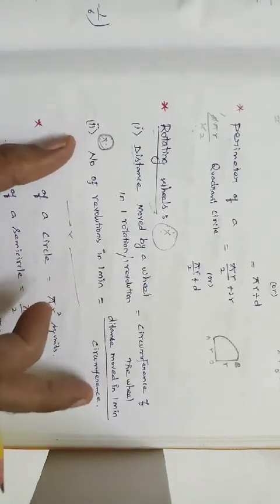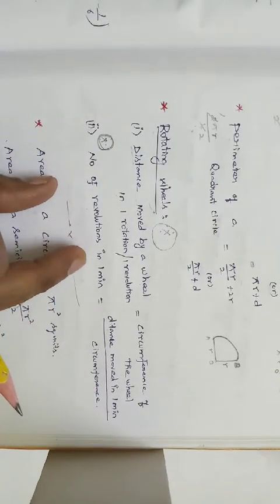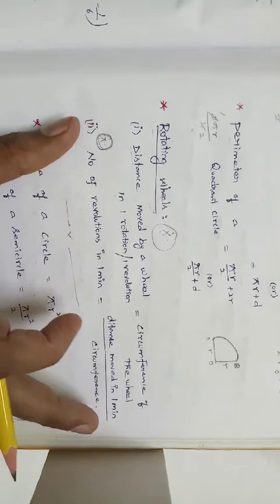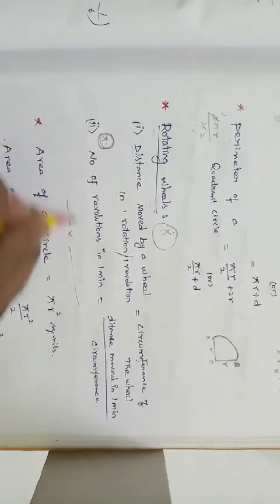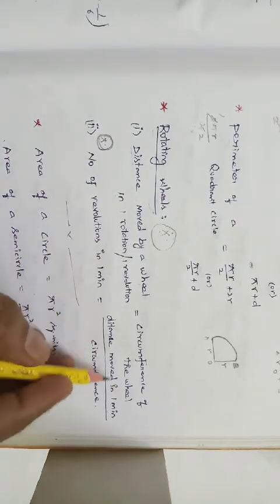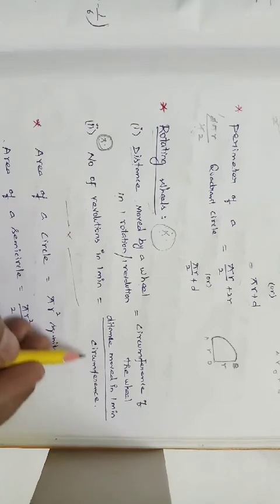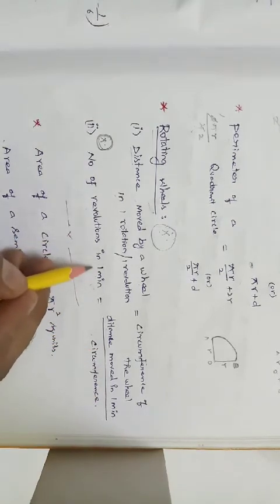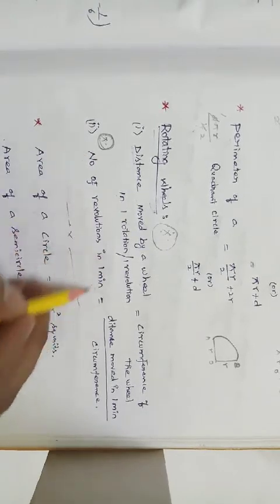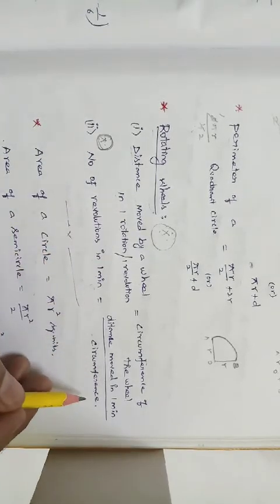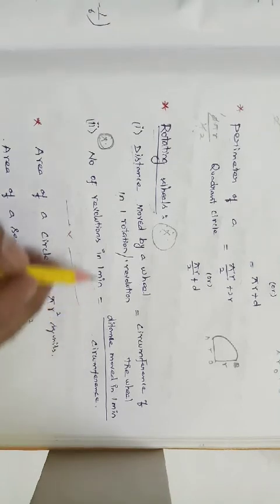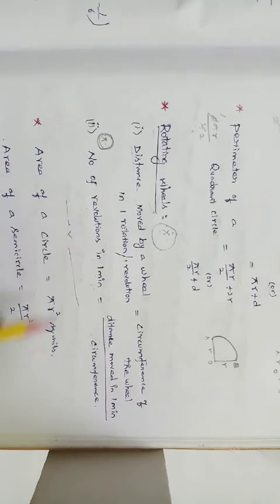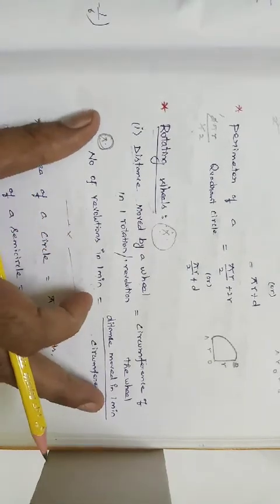And how it will be, it's nothing but distance is equal to speed into time, and speed is equal to distance by time. Same thing, same like that. Number of revolutions in 1 minute is equal to distance moved in 1 minute divided by circumference. Suppose we need the distance moved in 1 minute, we bring the circumference to the LHS, then it becomes number of revolutions in 1 minute multiplied by circumference of the wheel. Suppose we need the circumference, it is distance moved in 1 minute divided by number of revolutions in 1 minute. While we are solving the sums, we will see this very deeply.